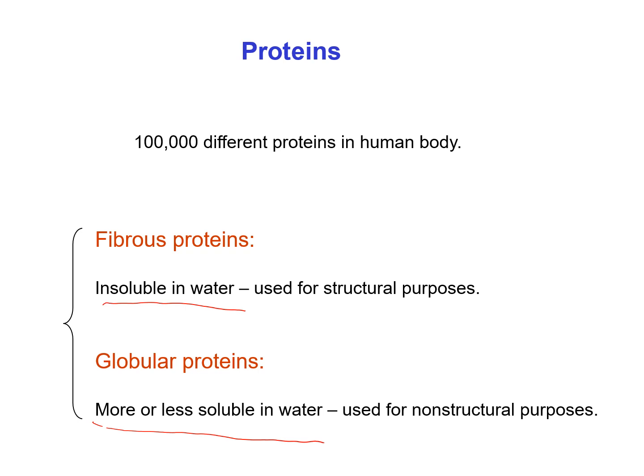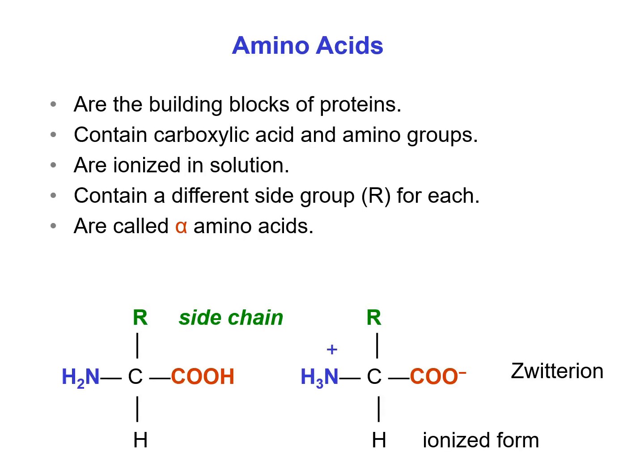That's why they are more or less soluble in water. We'll discuss different types of amino acids in the next slide. For understanding the chemistry of protein, you have to know about the chemistry of amino acids. Amino acids are the building blocks of protein. Here we can see a common structure of amino acid.